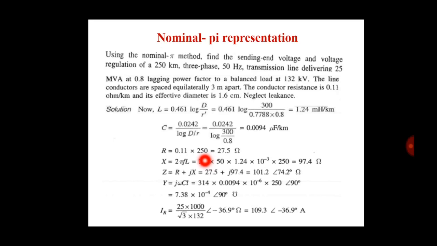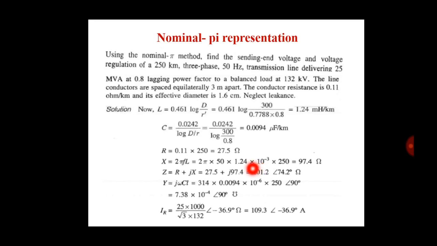Now reactance X is equal to 2 pi FL. Okay, so put the values: 2 into pi into 50 frequency into L, which is 1.24 millihenry. So put the value 1.24 into 10 raised to minus 3 into 250, because we find the reactance for the whole length. So with multiplication by the 250 length, we find the value of reactance is 97.4 ohm.